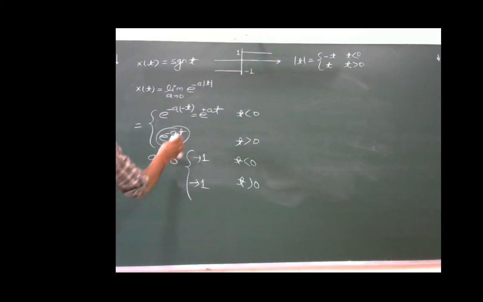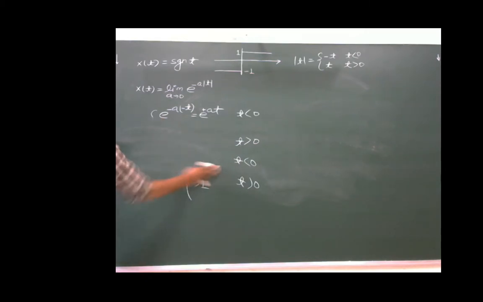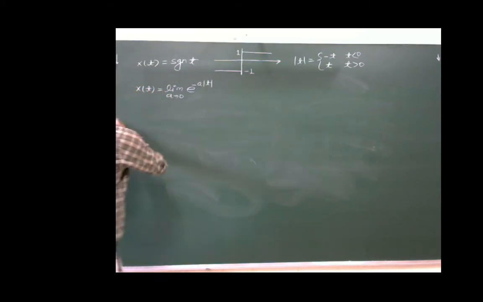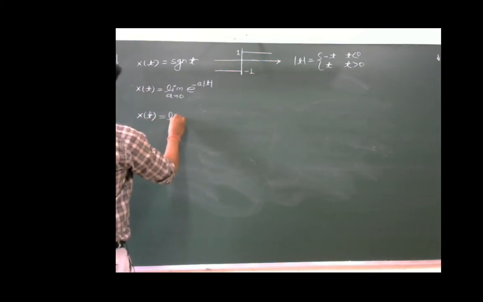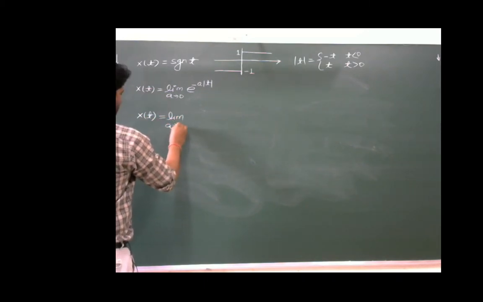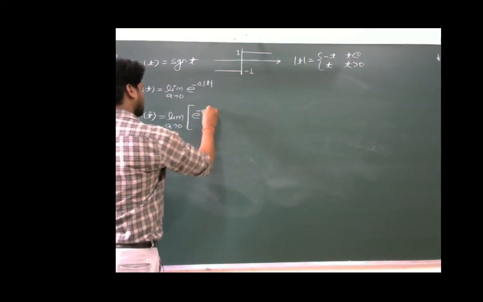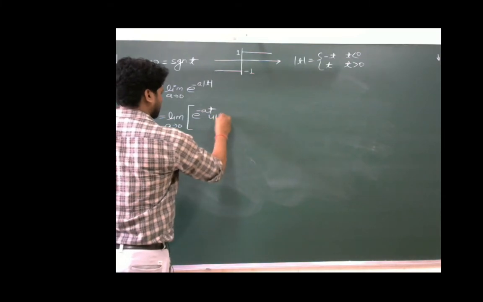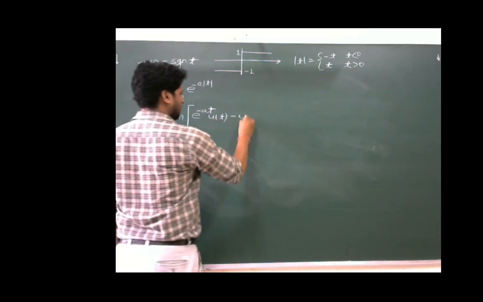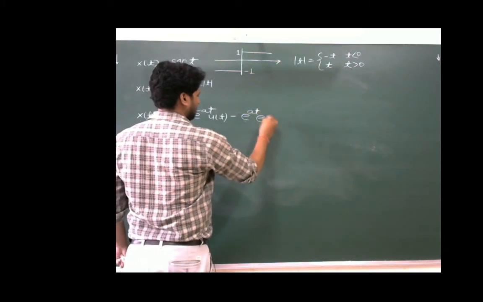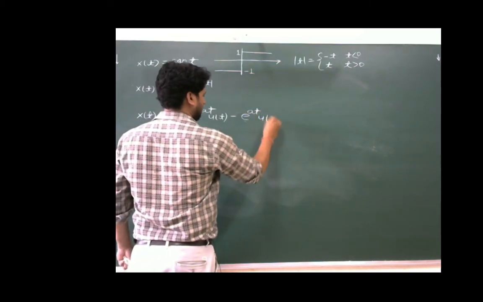For that purpose, we will write this x(t) as x(t) is equal to limit a tends to 0 of e power minus at u(t) minus e power plus at u of minus t.